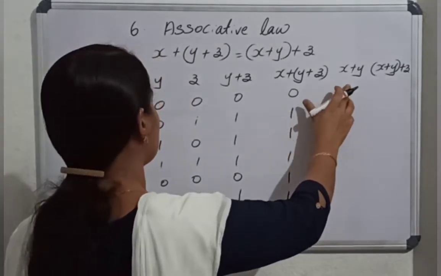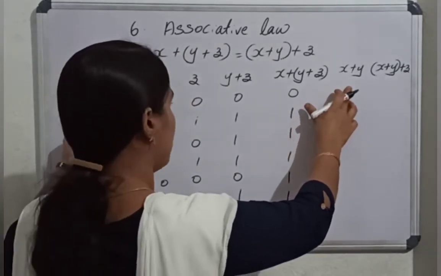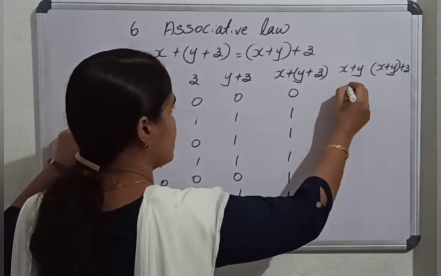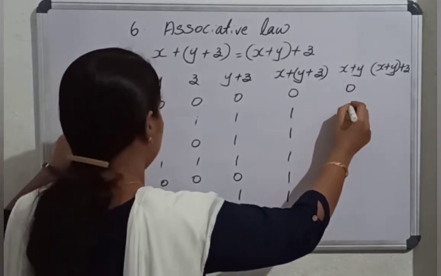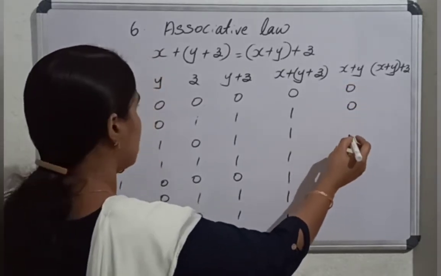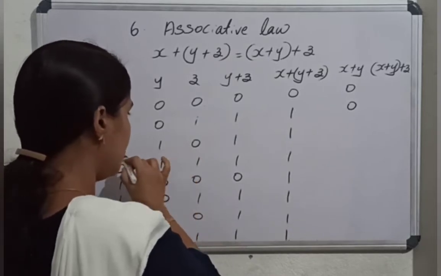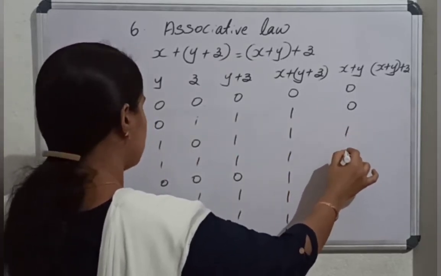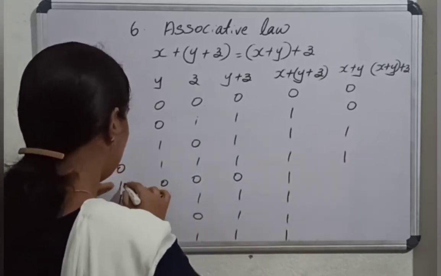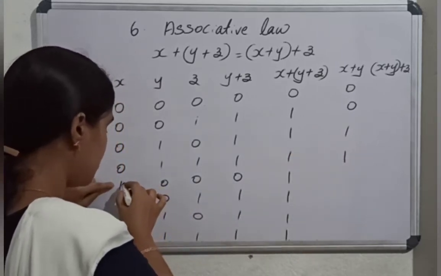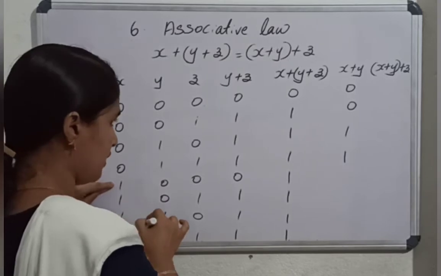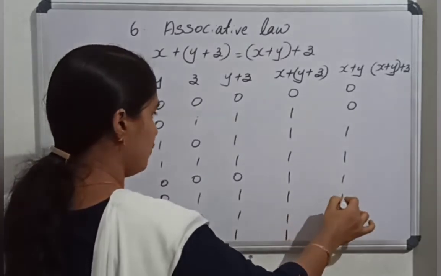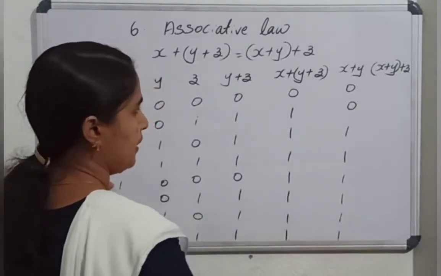What is x or y? So we can find 0 or 0, that is 0. Then 0 or 1, that is 1. Then again 1. Across all the rows there are 1s here, so the answer is 1 in all the input combinations.